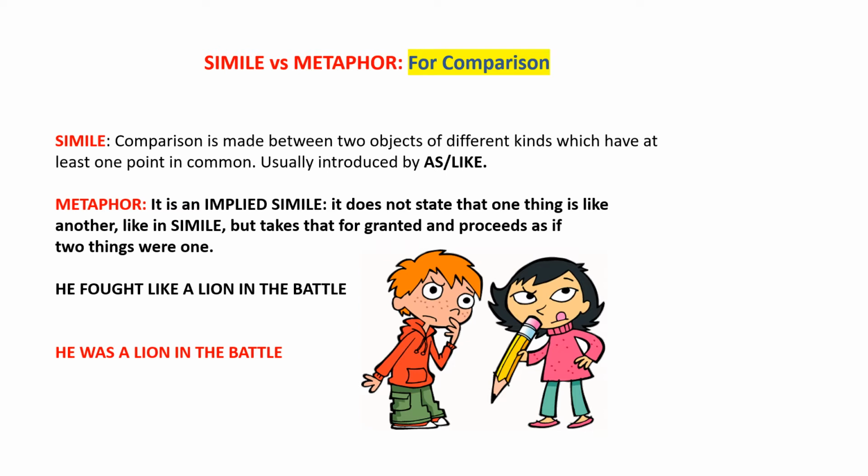So I repeat the formula. Simile is an expanded form of metaphor. Metaphor is a compressed form of simile, and something which is very evident is this, that the mention of as and like will be there in a simile, whereas in a metaphor it will be missing.